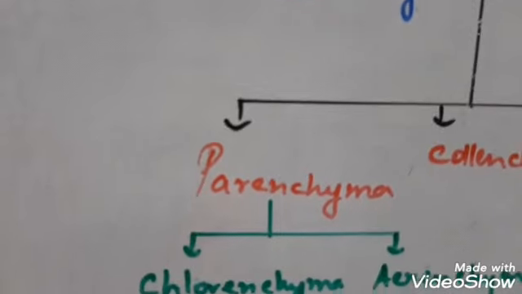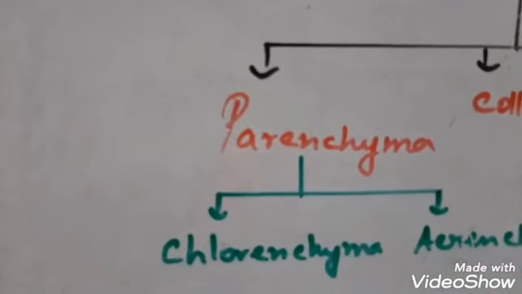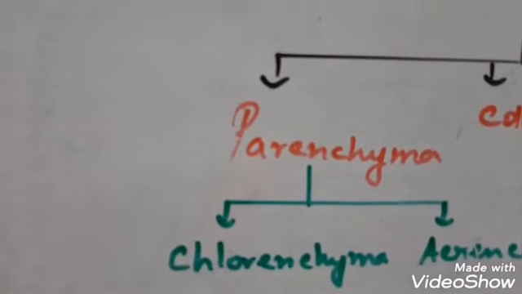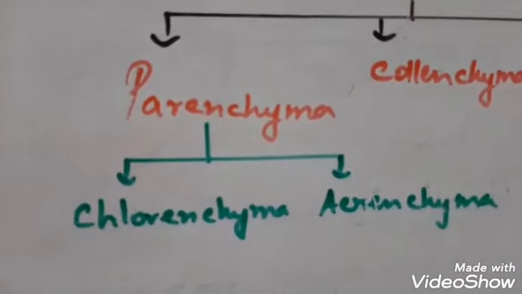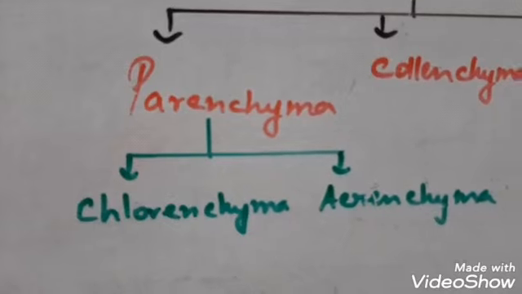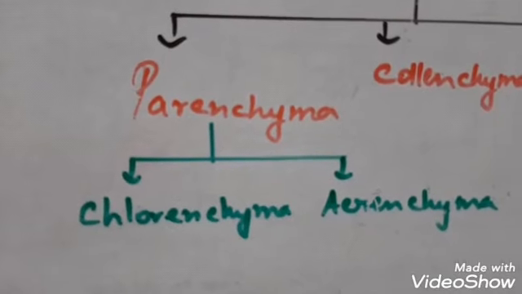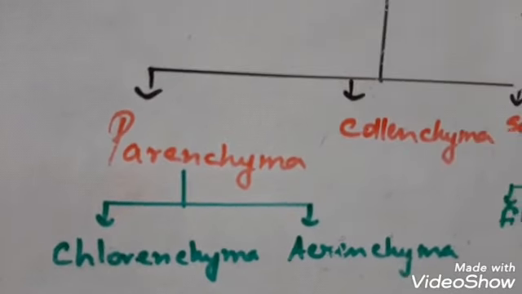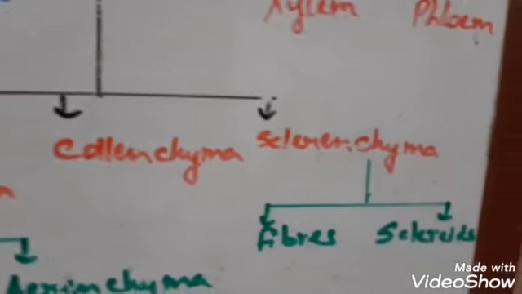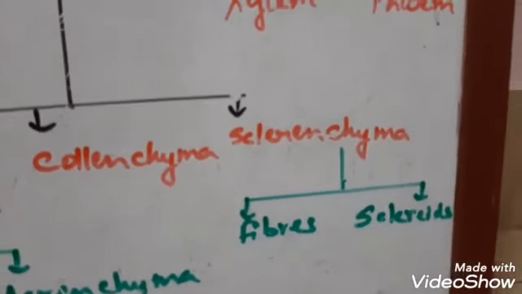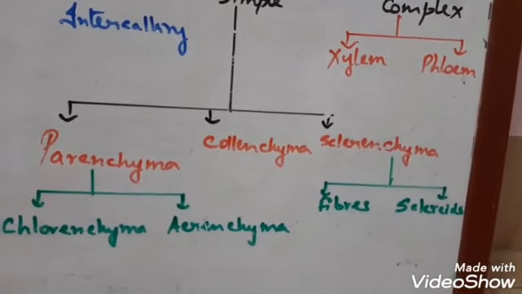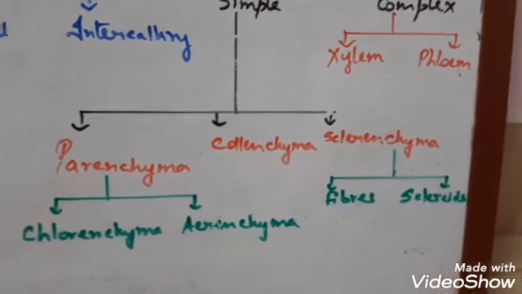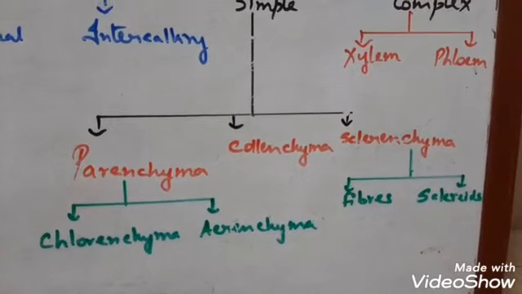Again, parenchyma is subdivided into two types: chlorenchyma, having chlorophyll, and aerenchyma. Aerenchyma means having air gaps or air cavities. They help in buoyancy of the aquatic plants. And again, sclerenchyma is divided into two types: fibers and sclereids, that we are going to discuss later. So these subdivisions of parenchyma and sclerenchyma will be discussed later.